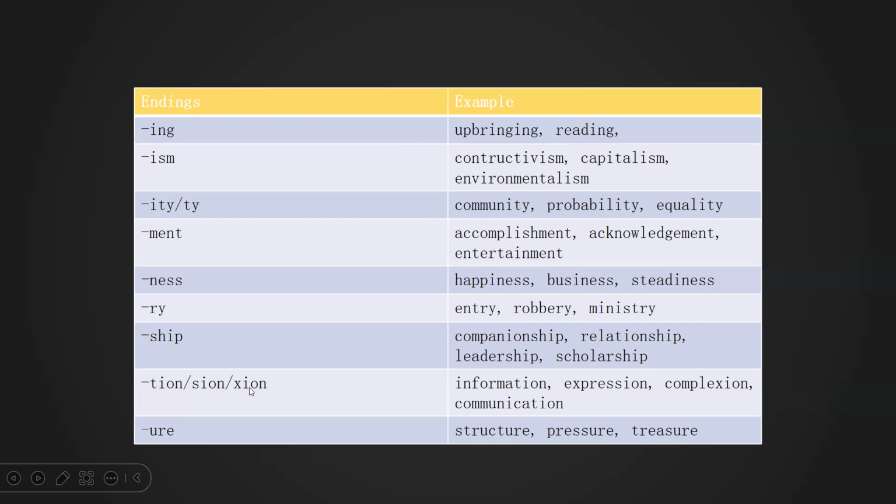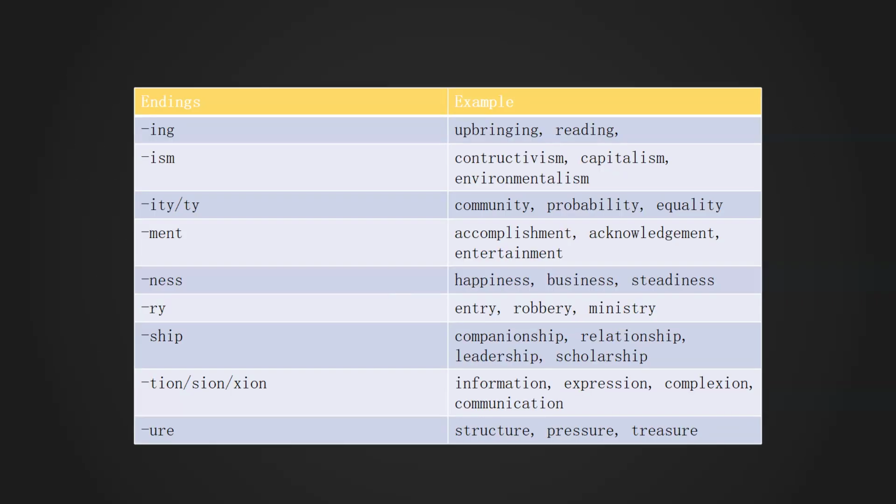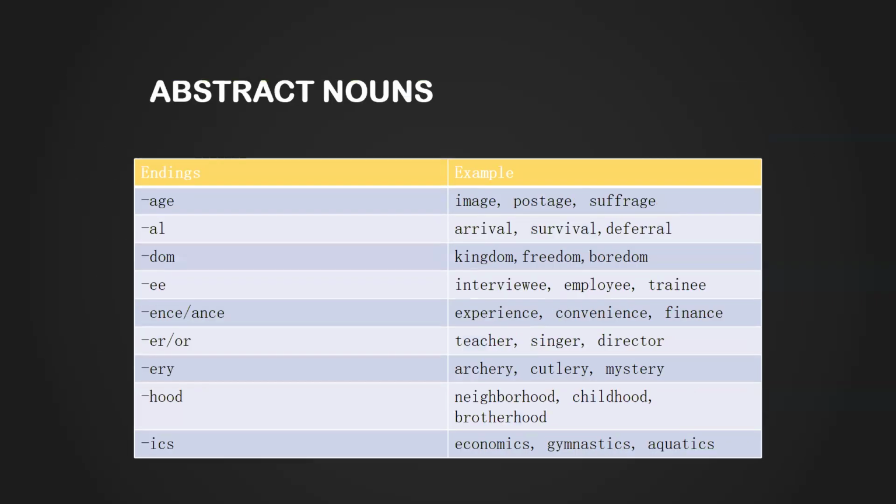Then we have the shuns: information, expression, complexion, communication. And the URE ending: structure, pressure, treasure. These are some of the common endings in English for nouns when we want to create the abstract nouns in English.